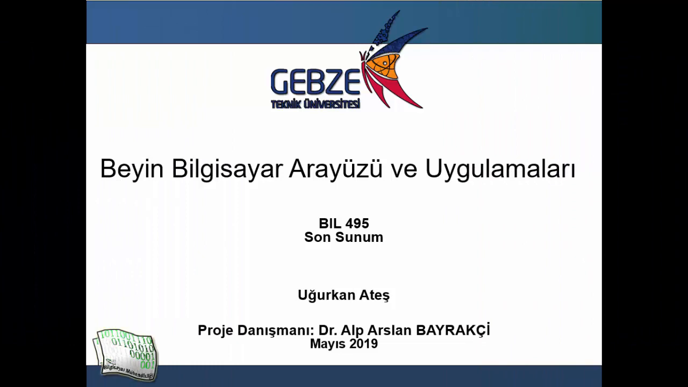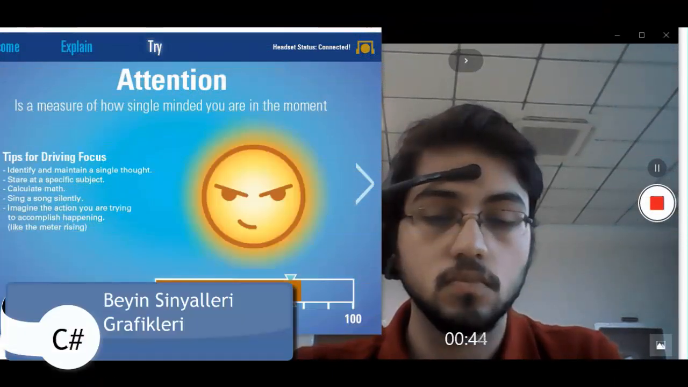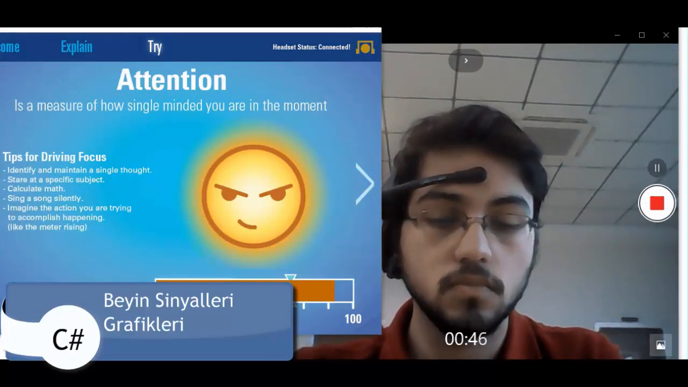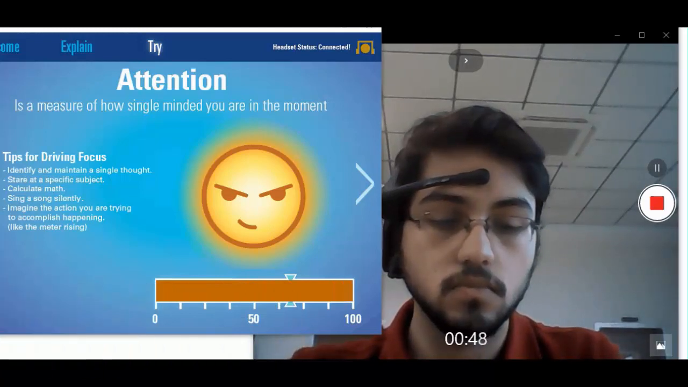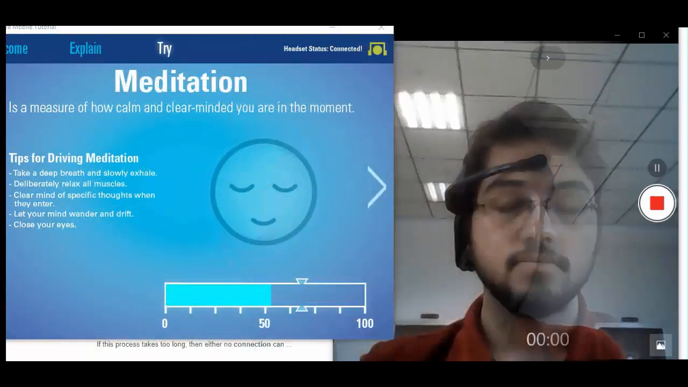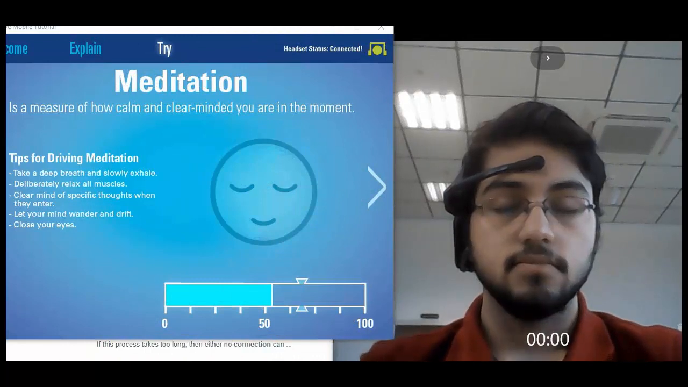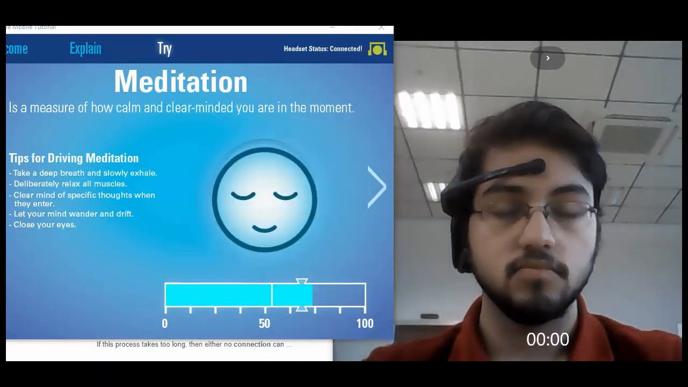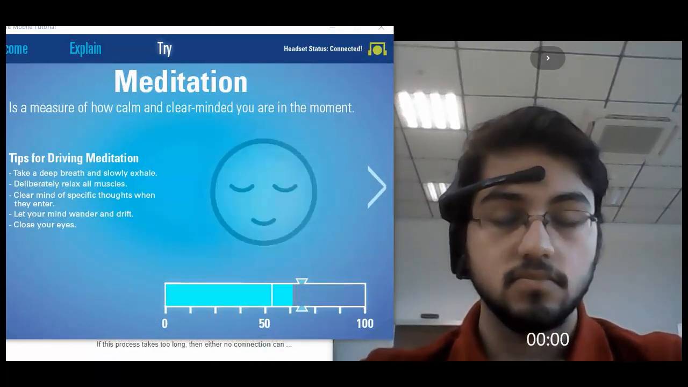NeuroSky's MindWave Mobile 2 headset. Welcome to my graduation project, Computer Brain Interface and its Applications. This project covers 5 applications within it. Most of these applications work with the Linux and Windows platforms natively. All code and documentation are on the GitHub page.